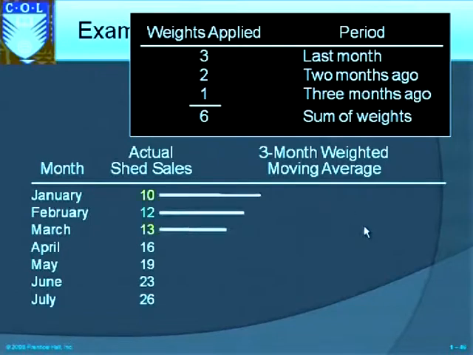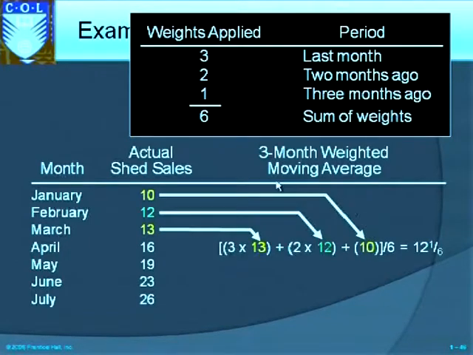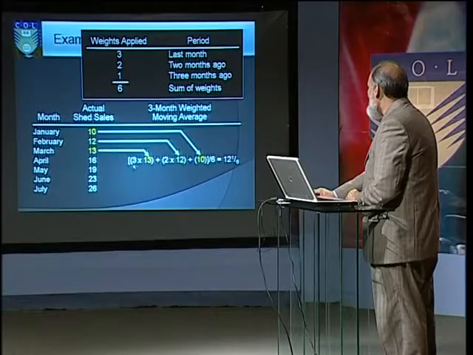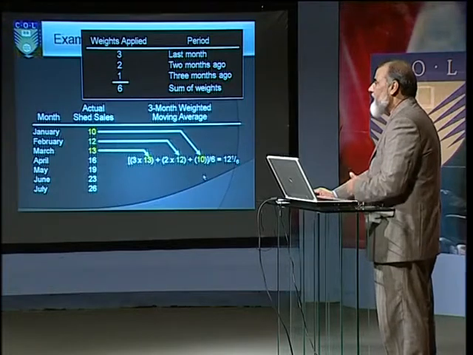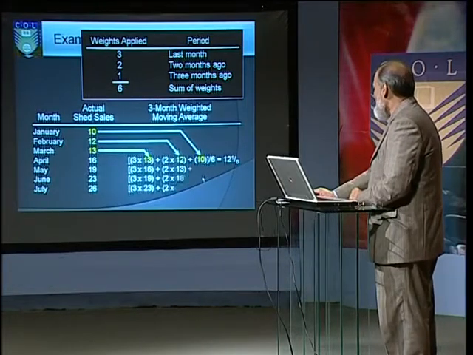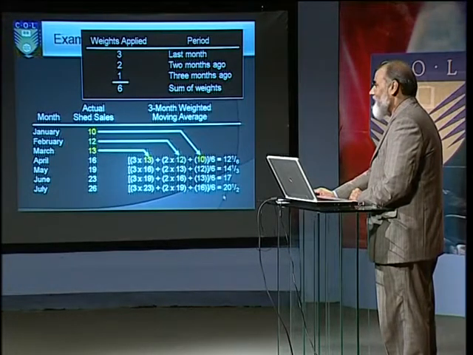Now if we apply what we call the weighted moving average, we apply 3 into 13, then 2 into 12, and 1 into 10, divide by 6, giving 12 1/6. This is the 3-period weighted moving average, and this is how we calculate it.